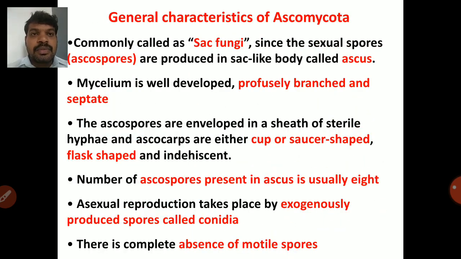So first of all, general characteristics of Ascomycota, commonly called sac fungi, since the sexual spores are produced in a sac-like body called ascus, and the mycelium is well developed, profusely branched and septate. So here the mycelium is septate, unlike Oomycota. In Oomycota it is non-septate, here it is septate, well branched and profusely well developed mycelium. The ascospores are enveloped in a sheath of sterile hyphae, and the ascocarps are either cup or saucer shaped.